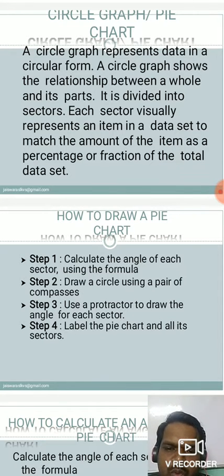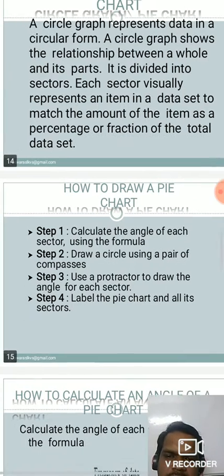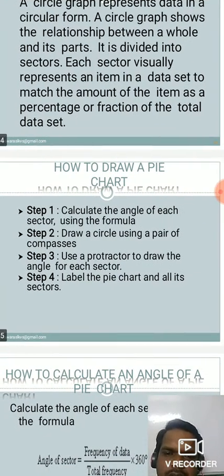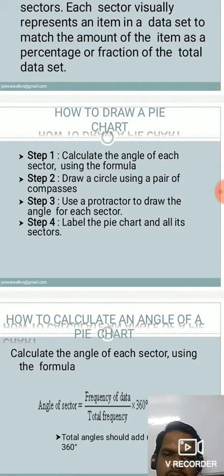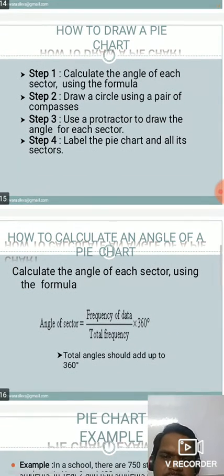In step 2, we have to draw a circle using a pair of compasses, and in the third step, we have to use a protractor to draw the angle of each sector, and then in the last step, that is step number 4, we have to label the pie chart and all its sectors.